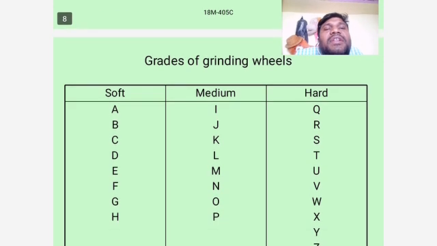Grades for grinding wheels: soft grade, medium grade, hard grade.